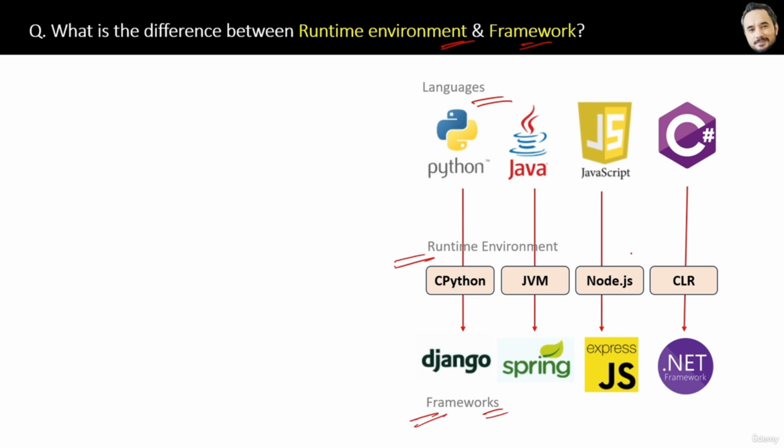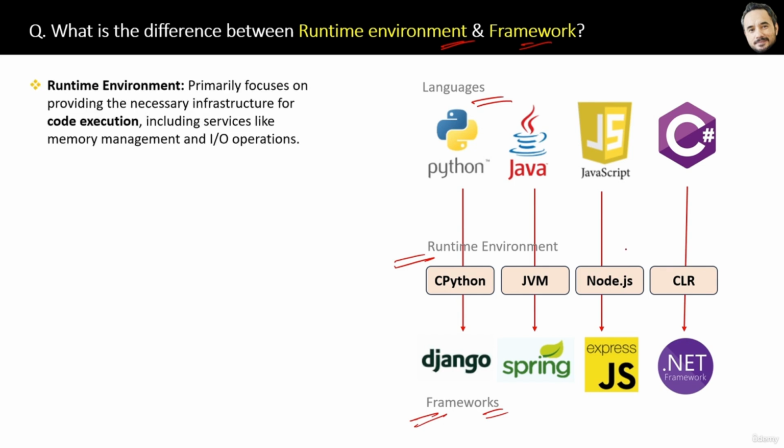Okay, so it depends actually. And here is the definition of a runtime environment. The runtime environment focuses on providing the necessary infrastructure for code execution, including some basic services like memory management and input output operations.